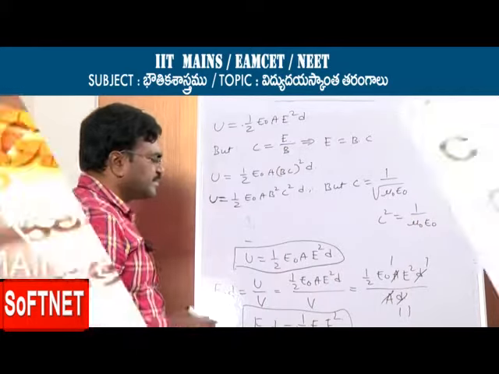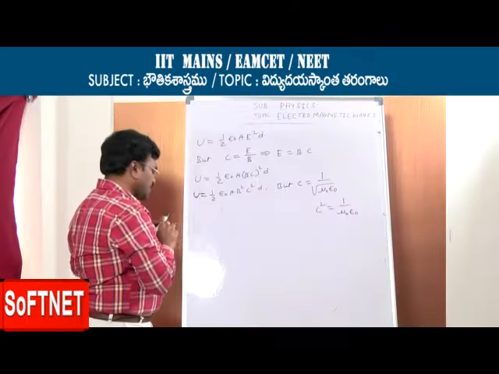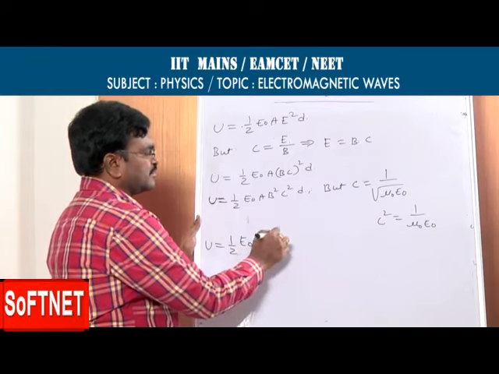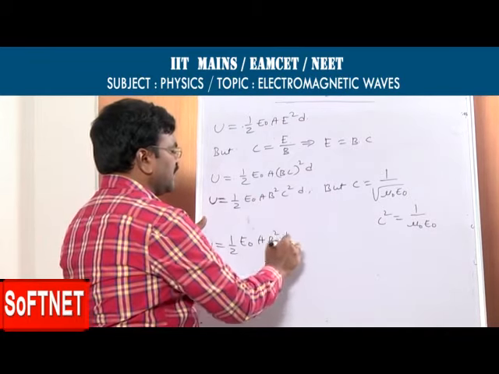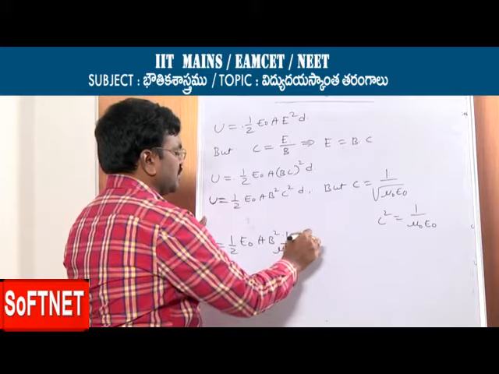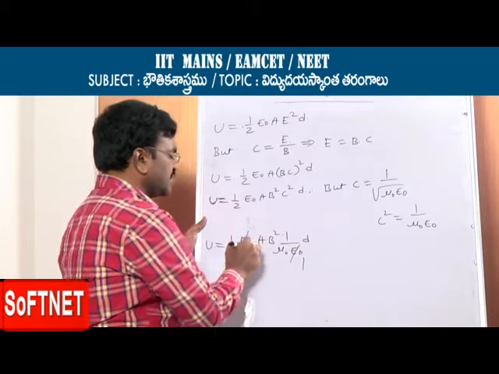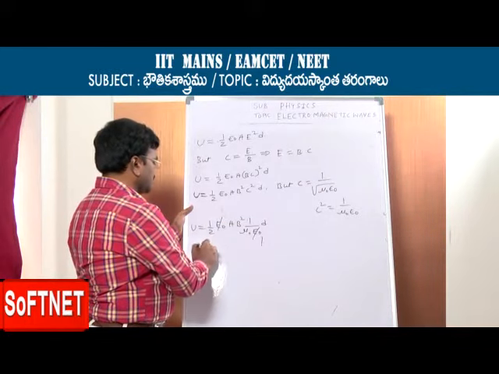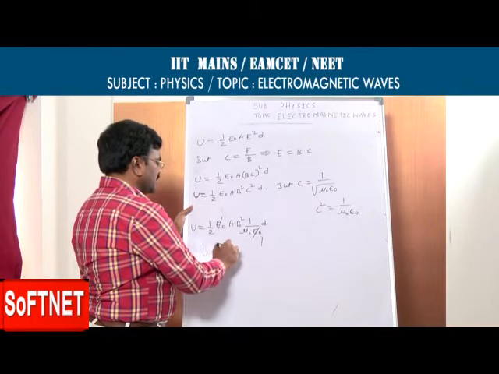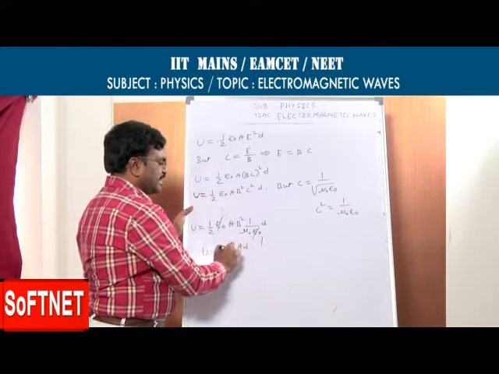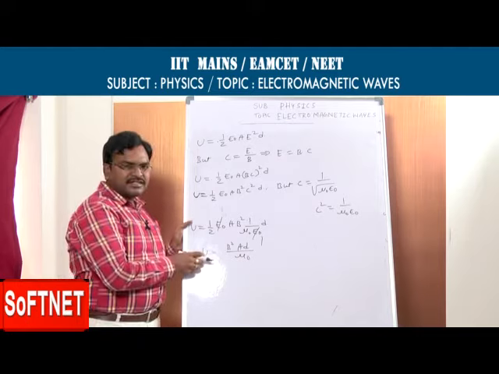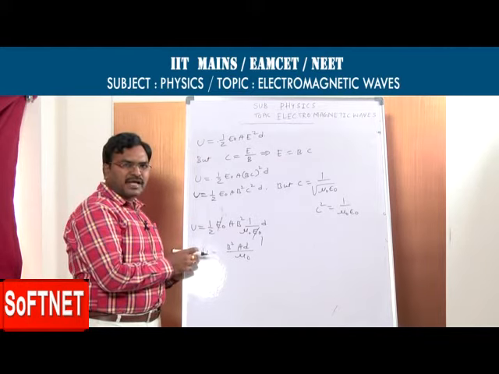We substitute now: U is equal to 1 by 2 epsilon 0 A B square, C square being 1 by mu naught epsilon naught, into D. So epsilon 0 gets cancelled, and we are getting U is equal to B square AD by 2 mu naught. This is the energy of the electromagnetic wave due to the magnetic field.